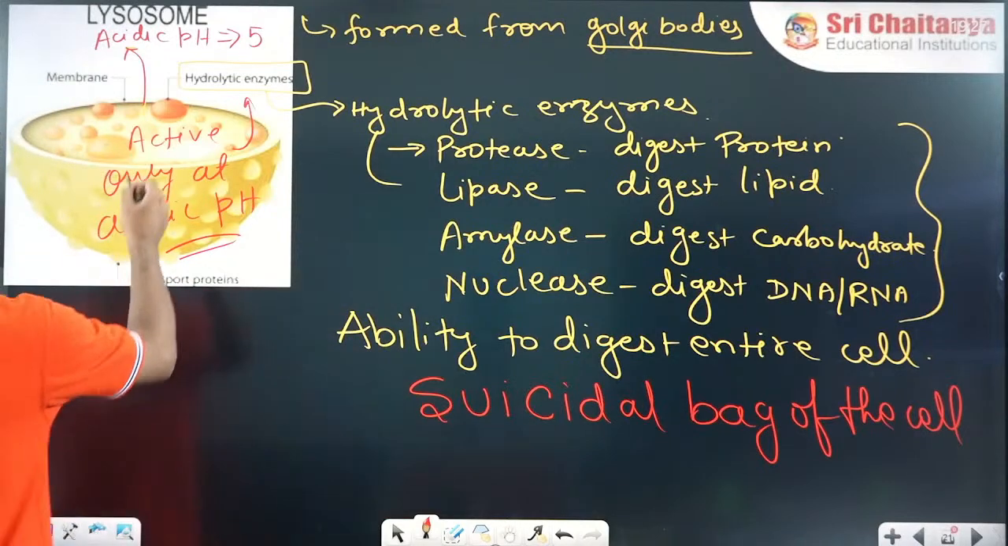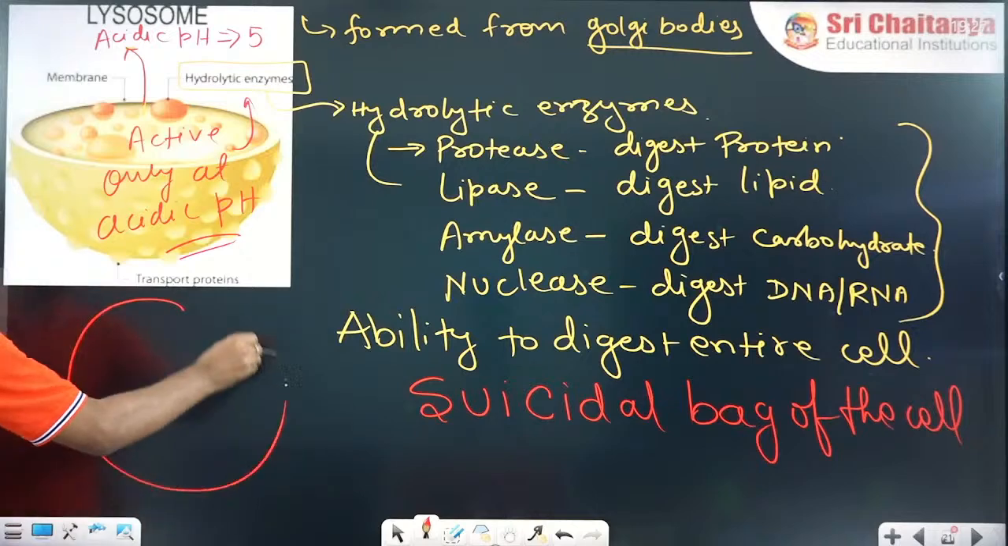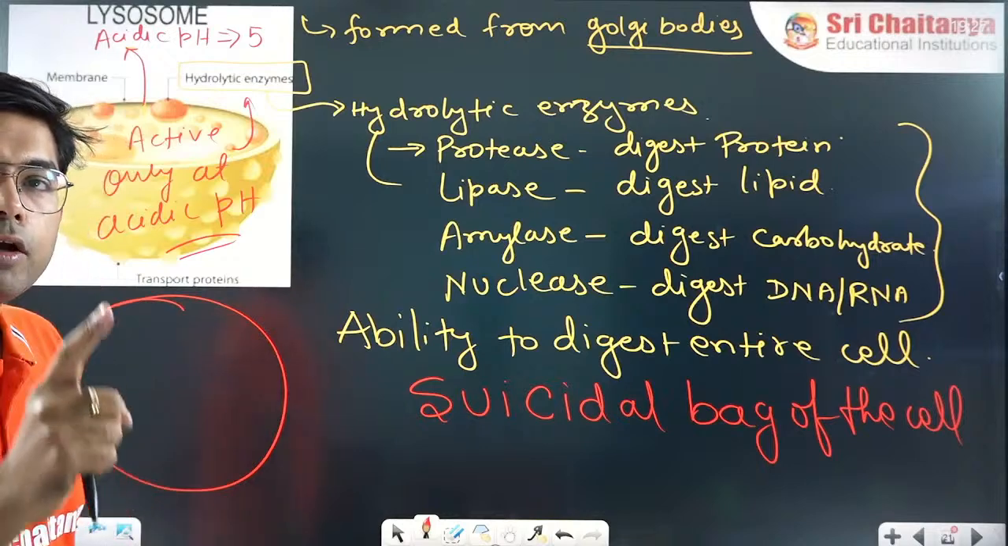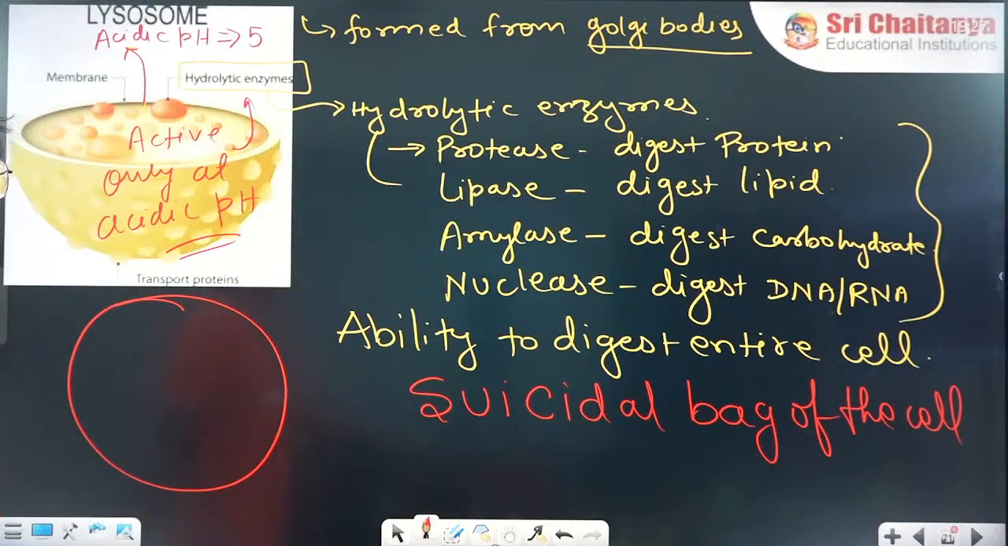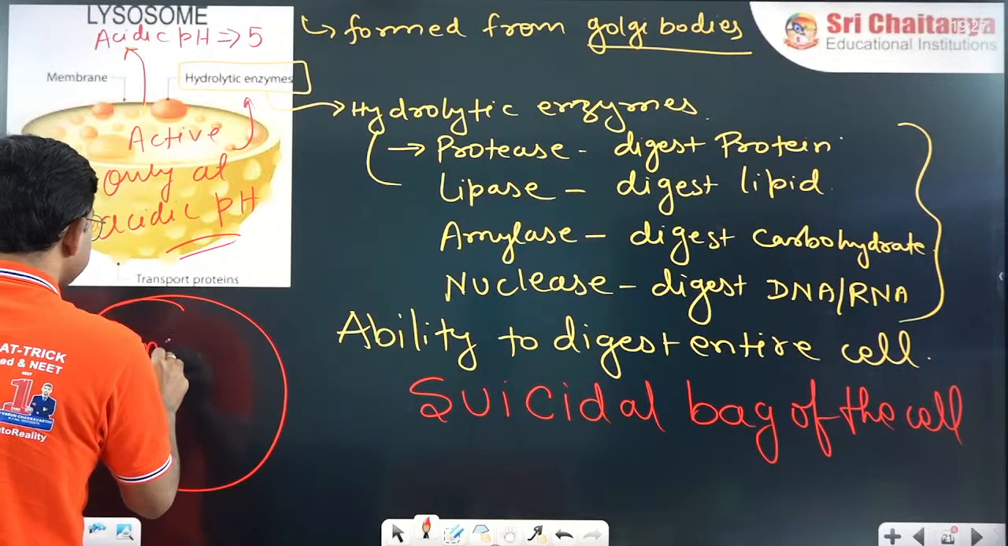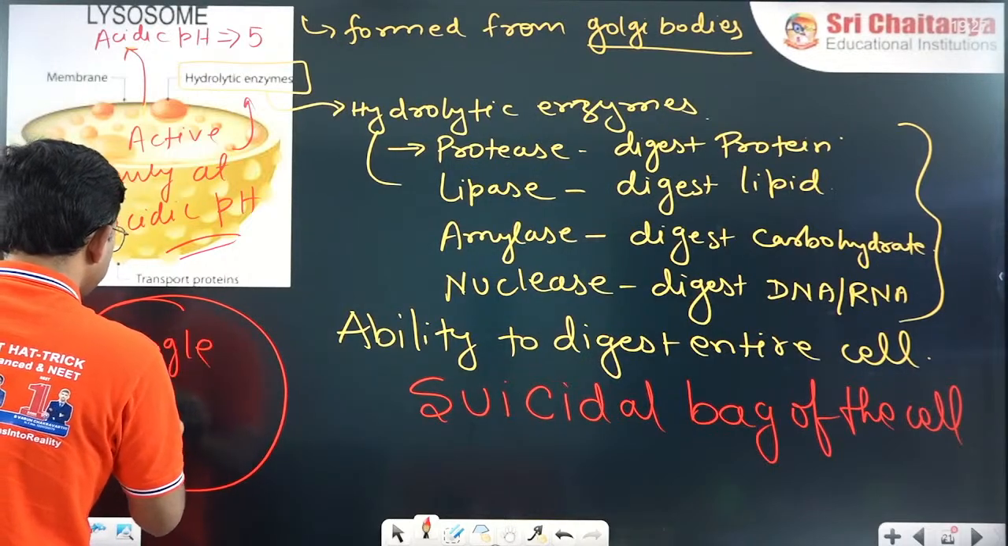Now, how many membranes are surrounding the lysosome? Is it a single membrane bound cell organelle or a double membrane bound cell organelle? So it is a single membrane bound cell organelle. Single membrane.